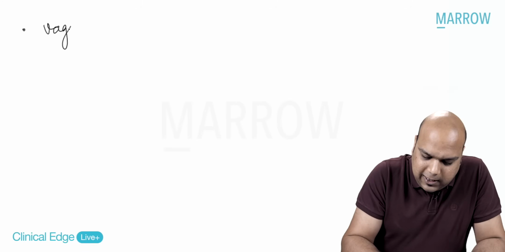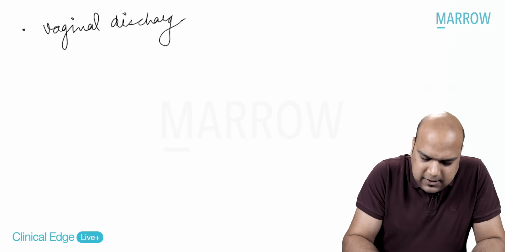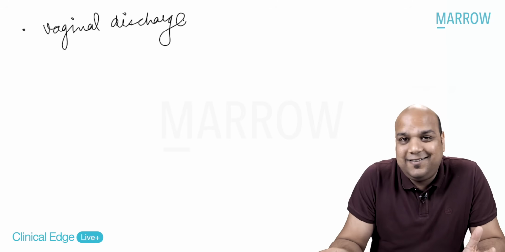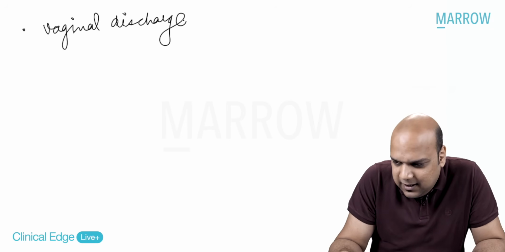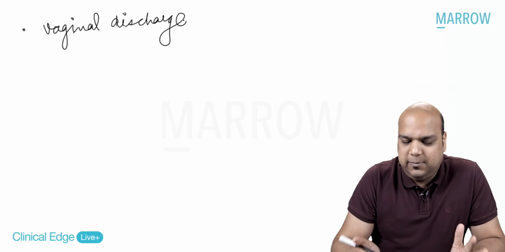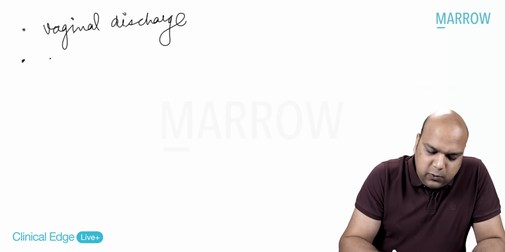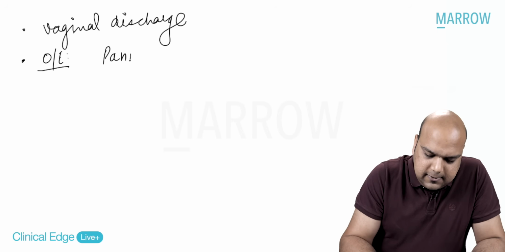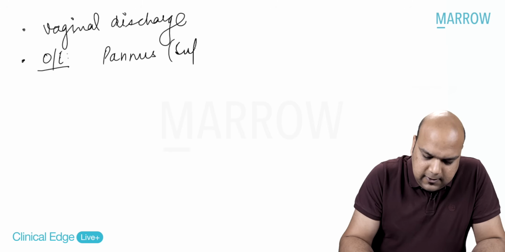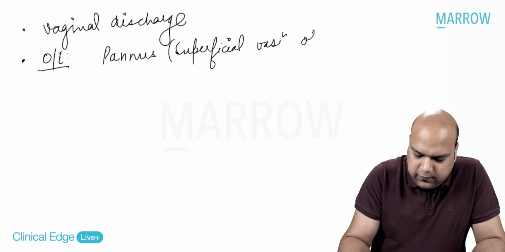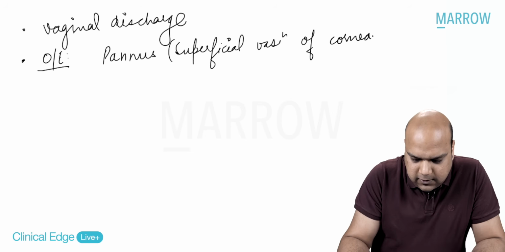You are going to ask about vaginal discharge. Yes, chlamydia, vaginal discharge. I hope it is pretty clear to you in a female. I hope we are clear about this. Along with that, everybody, you will see on examination maybe a pannus. What is pannus, everybody? Superficial vascularization of the cornea. Cornea is an avascular structure.